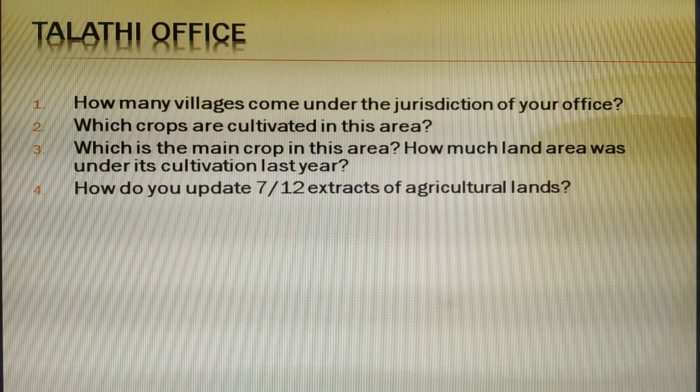Now this topic is there in 8th standard. 712 extracts give us an idea about how much land the farmer owns, how much land is under cultivation and fallow. Is there any well in a particular farm? Loans taken by farmers from government or public sector banks or any particular society, or the crops cultivated in last season. All these records are mentioned in 712 extracts.